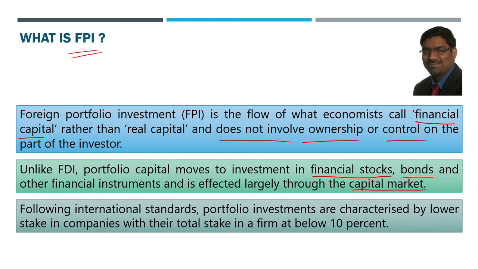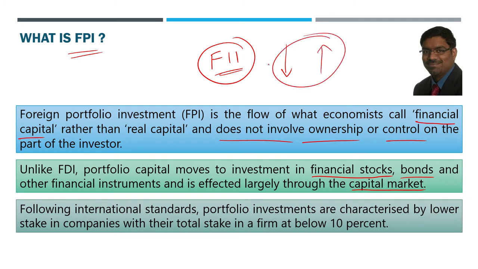So some foreign portfolio investors will directly purchase shares of an Indian company in the Indian stock markets. They can do that. Daily we see in the newspapers and on television: foreign institutional investors have invested this much money today, they have withdrawn this much money today. They can do anything. One day they can buy the Indian company's shares, another day they can sell and just get out of India. That is completely free. Just like that, they can come in anytime, go anytime. Very volatile. FPI is very volatile. It can come also, it can go also as they wish.